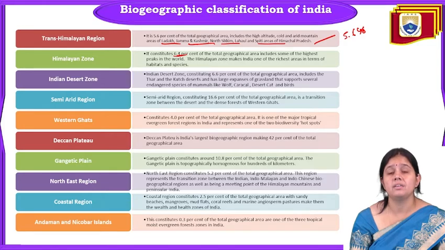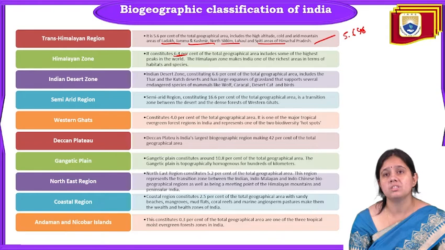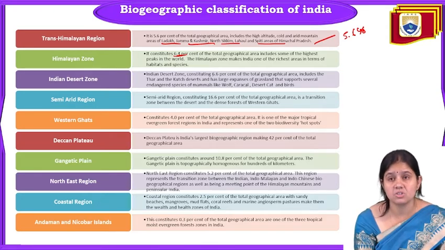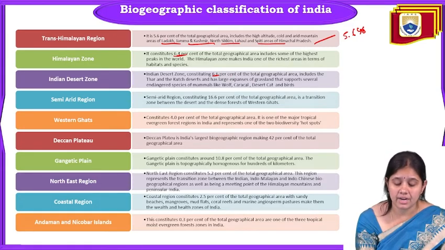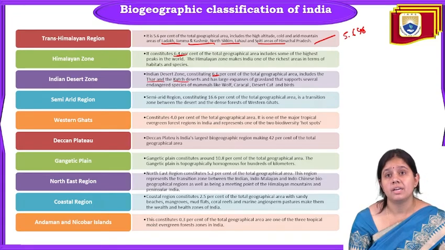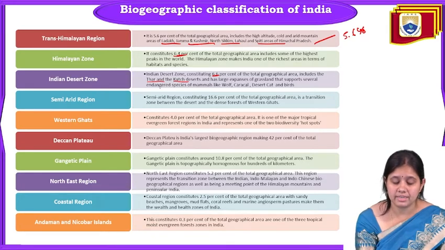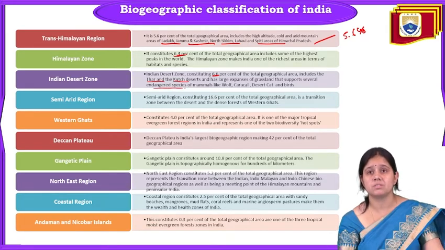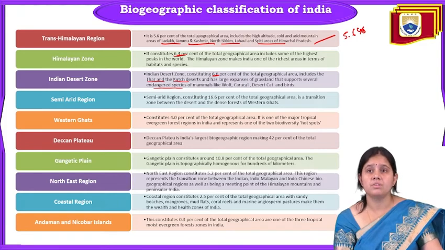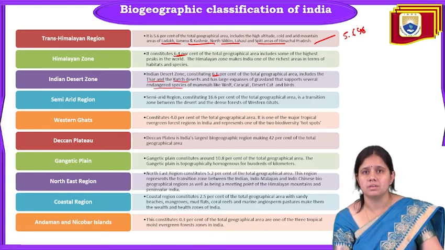Now we come to the Indian desert zone. That is the desert area of India, and it constitutes only 6.6% of the total geographical area. It includes the Thar and Kutch deserts. As we know, Thar and Kutch are the famous deserts of India, and they have large expanses of grassland and support several endangered species. It has lots of endangered species of mammals like wolf, caracal, desert cat, and birds. So they are present in the Indian desert zone.